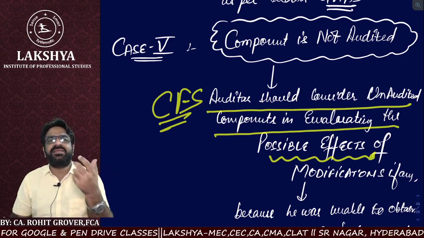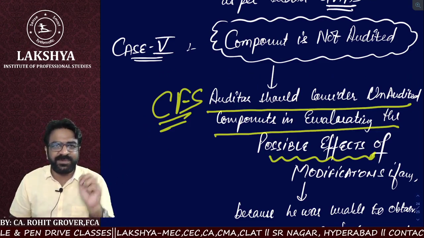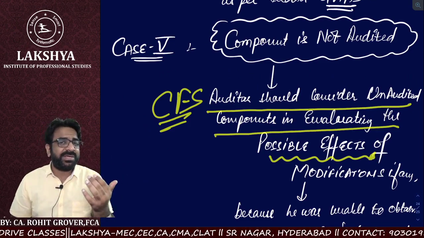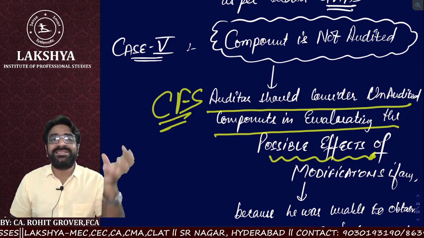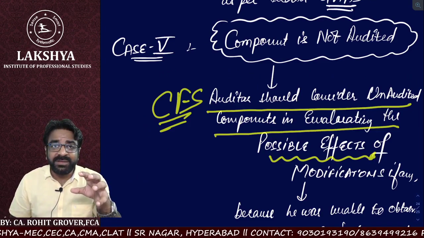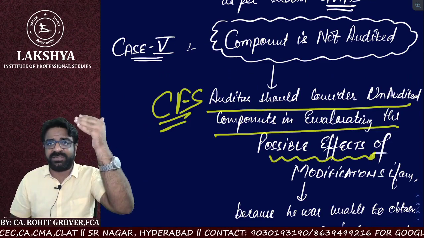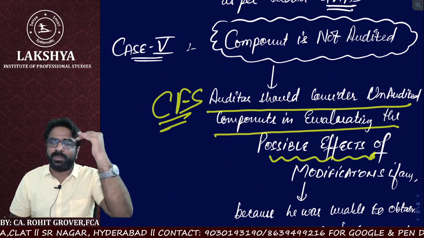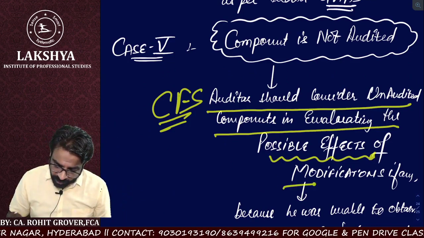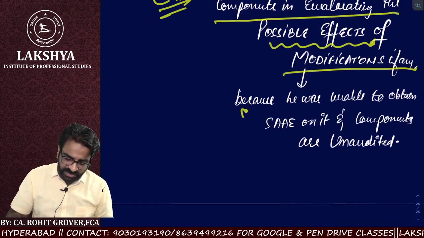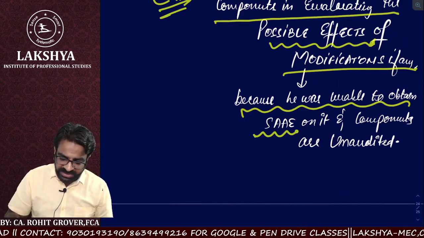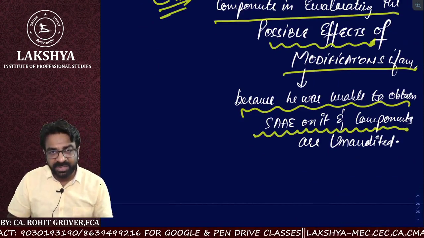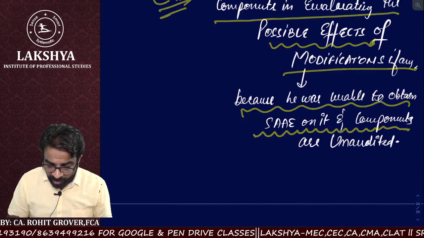When the audit evidence has not been collected, you are unable to express an opinion. When you are unable to express an opinion, how can you be certain of a material misstatement? There can be possible effects, contingent, may or may not, possible effects of modifications if any, because he was unable to obtain sufficient and appropriate audit evidence on it.